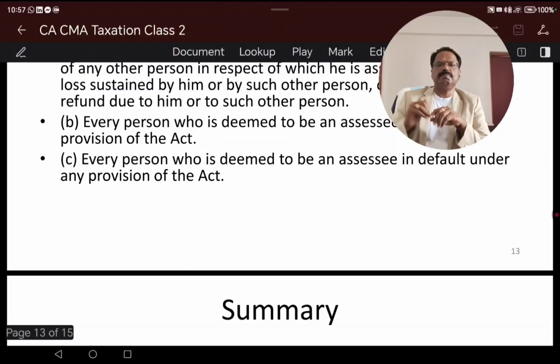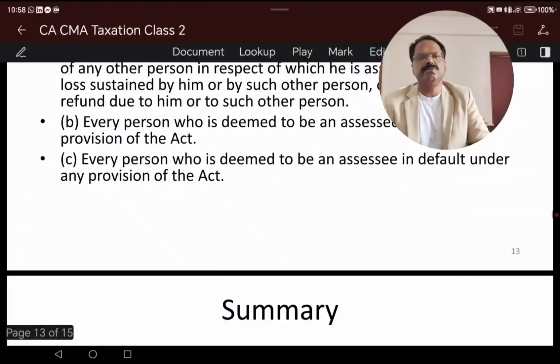A deemed person means a person such as legal heirs in case of a deceased person. For example, a minor's parent, in case of a minor, can be a deemed person, and also a deemed person who is in default. For example, tax is assessed, but a person is still pending for that, or litigation or a case is happening for that.